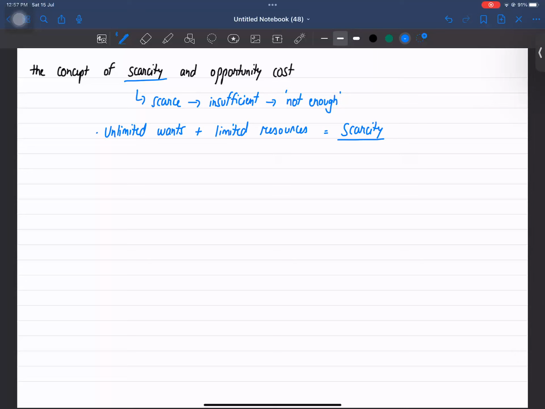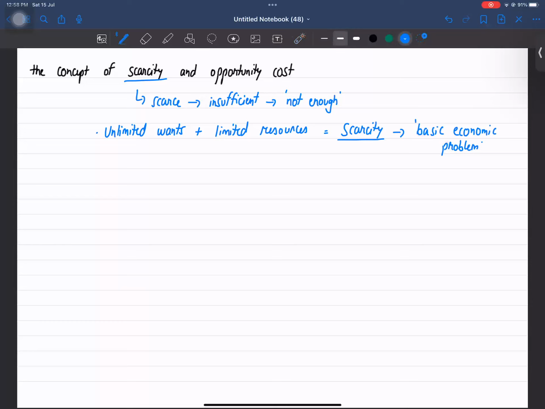So scarcity is classified as basic economic problem. So sir, how we can avoid this scarcity? We cannot avoid this scarcity. This is the basic economic problem. That's why it is known as the basic.